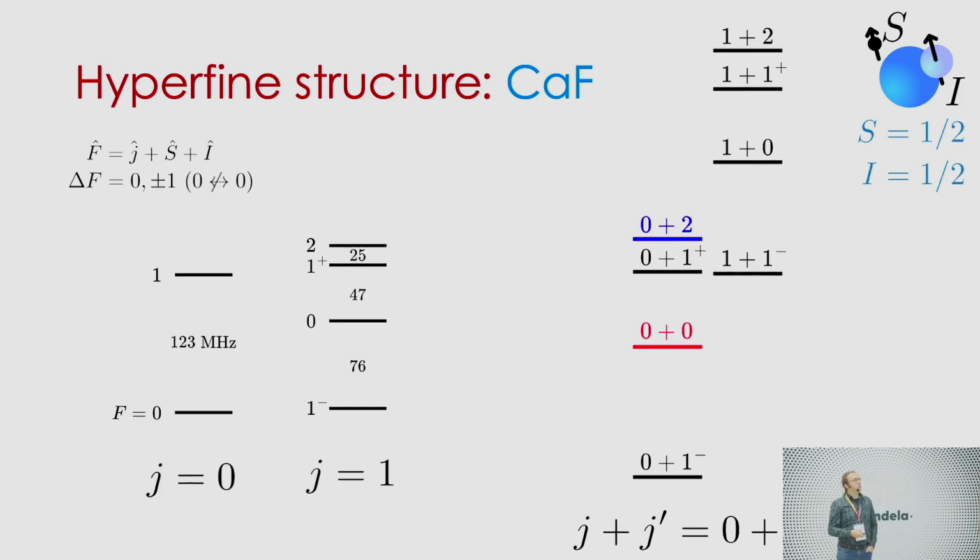Now, if you put molecules in rotational states that are not 0 and 1 or even 1 and 2 and such, you will actually get these rotational van der Waals interactions that I showed you before. You get mainly coupling to the states that are further apart on the rotational energy ladder. So in order to get coupling from, for example, the 0+2, it actually couples to, if you look below, the 1+1 minus.